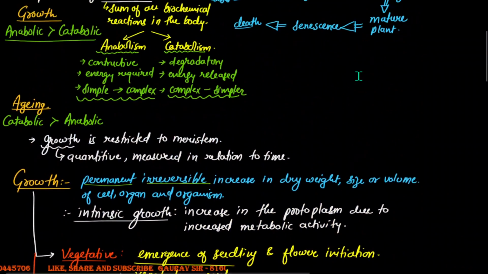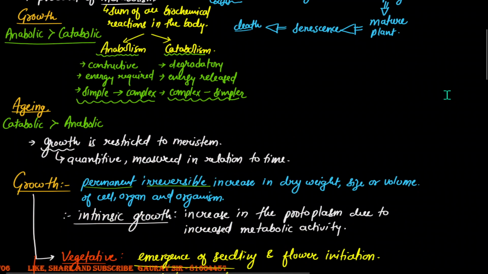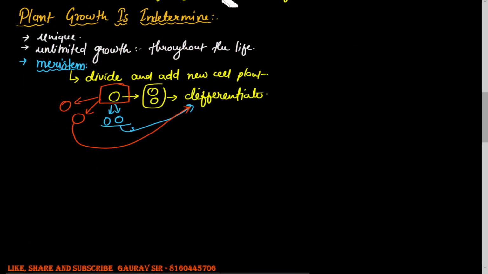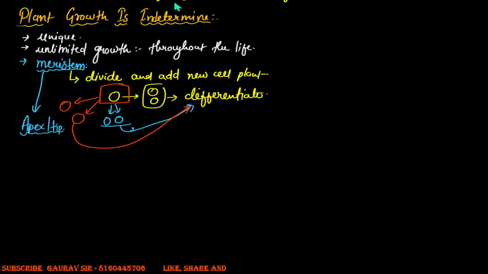Now, meristems are basically localized into the apices. I think in the last video we had a discussion on this. So meristems in plants are localized into special regions called apices, that is the tip. Apex, or the tip of the plant. We'll have a discussion on this in the later half of the video.